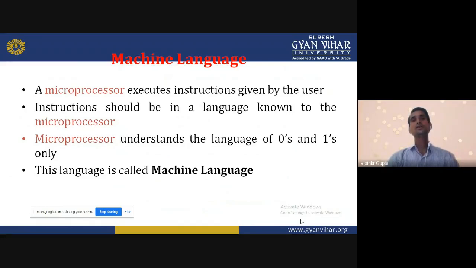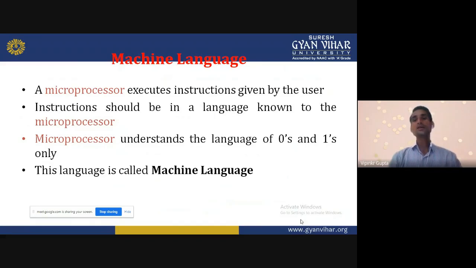One knows Hindi and the second one knows English. They cannot communicate with each other, because one knows only Hindi and the other knows only English. There is no common way to communicate our views. If both persons know English, then they can talk in English. So whatever instruction we write, that instruction should be known to the microprocessor.